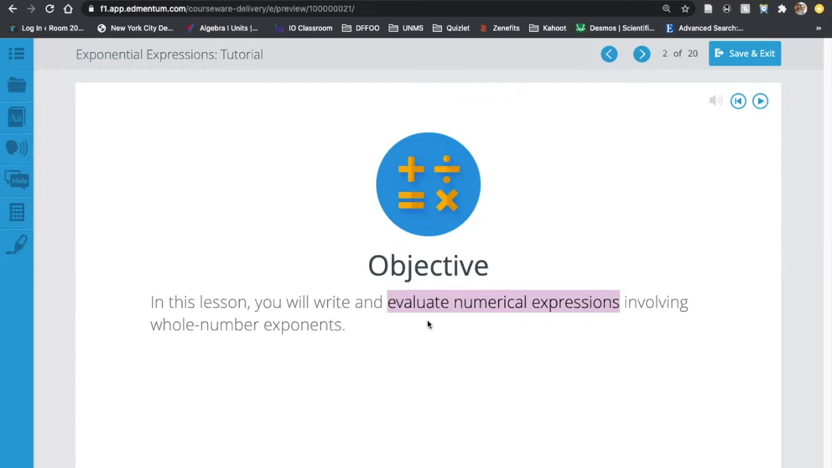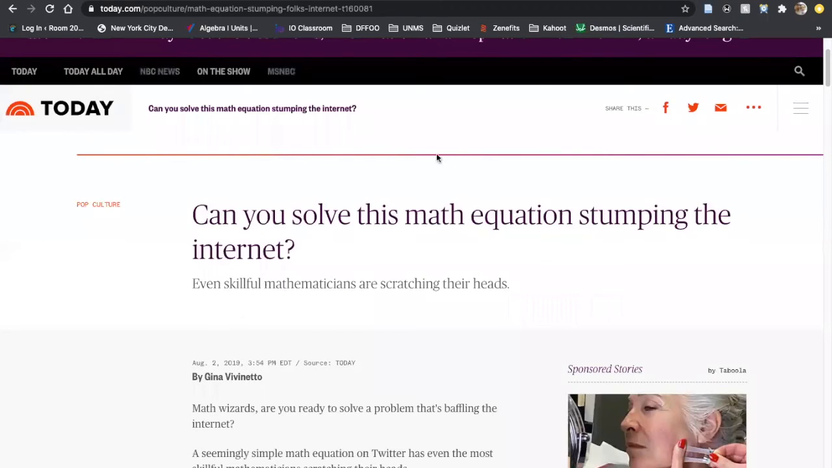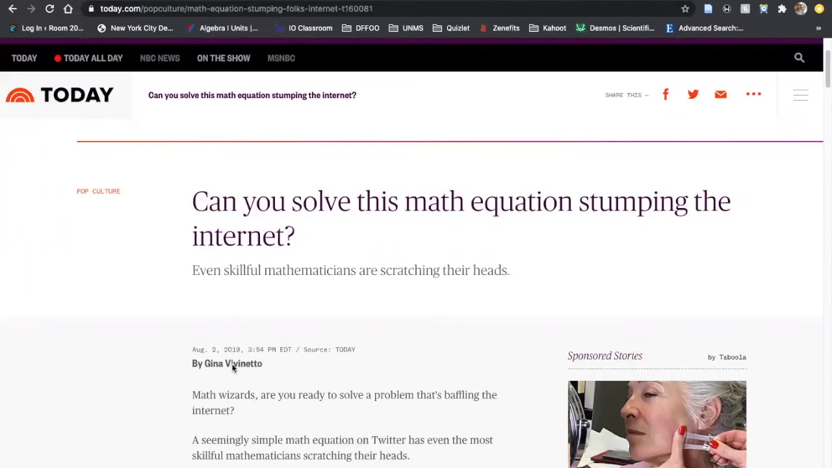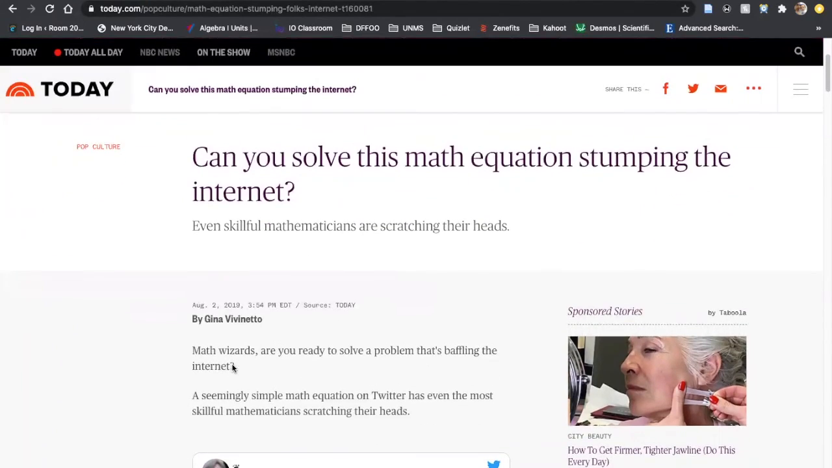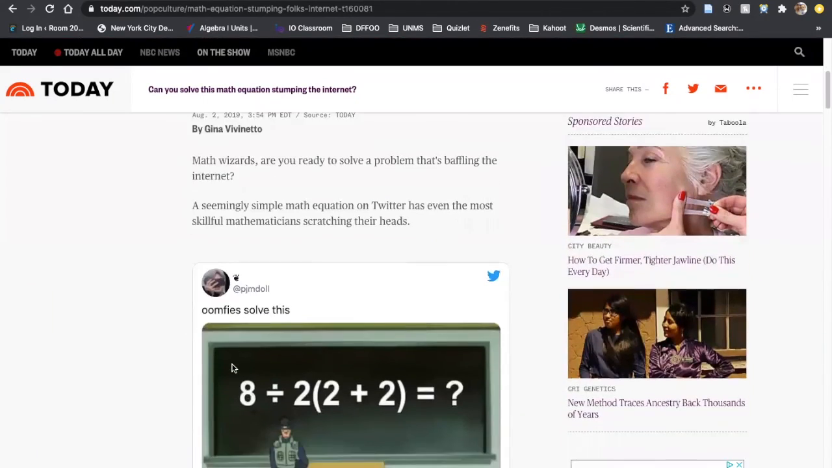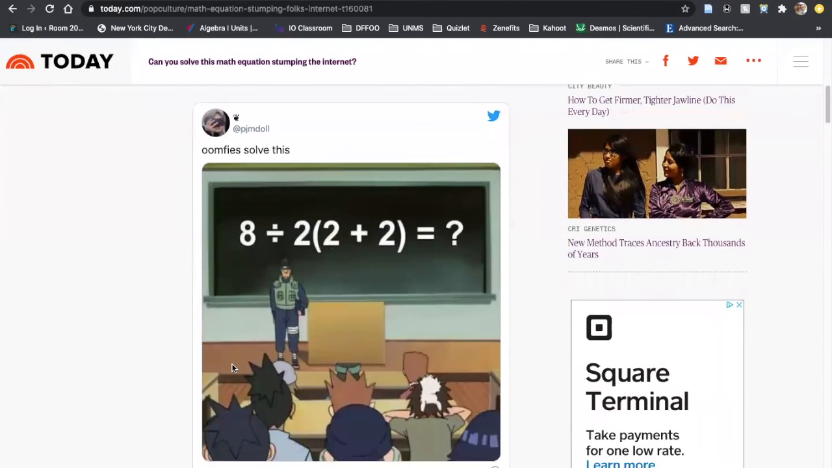So thinking to that, I actually just remembered this scenario that came up last year, right? There's a couple of different versions of it, but it says here, can you solve this math equation that's stumping the internet? I want you guys to try it yourself to see what we get. And you might be surprised that people are going to get different results. This article looks like it was published August 2nd, 2019, so a little less than a year ago. It says, math wizards, are you ready to solve a problem that's baffling the internet? A seemingly simple math equation on Twitter has even the most skillful mathematicians scratching their heads. So let's take a look at this question here and see what people think of it.